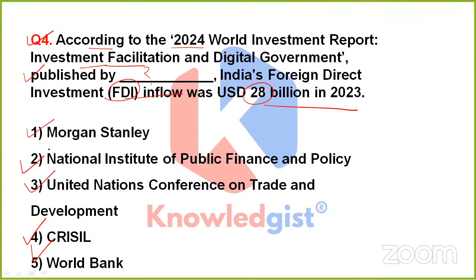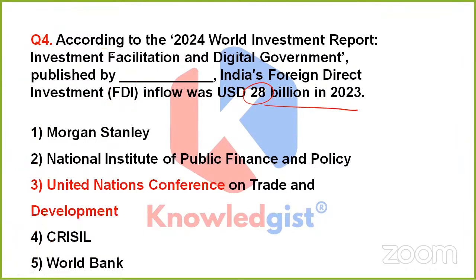Anyone? Okay, have 5 seconds. Think about it. They are simply asking the name of that particular organization which published this report. What report is it? It is the 2024 World Investment Report. What should it be, dear? Is anyone having any idea? Okay, one friend of mine is saying it should be option 2.